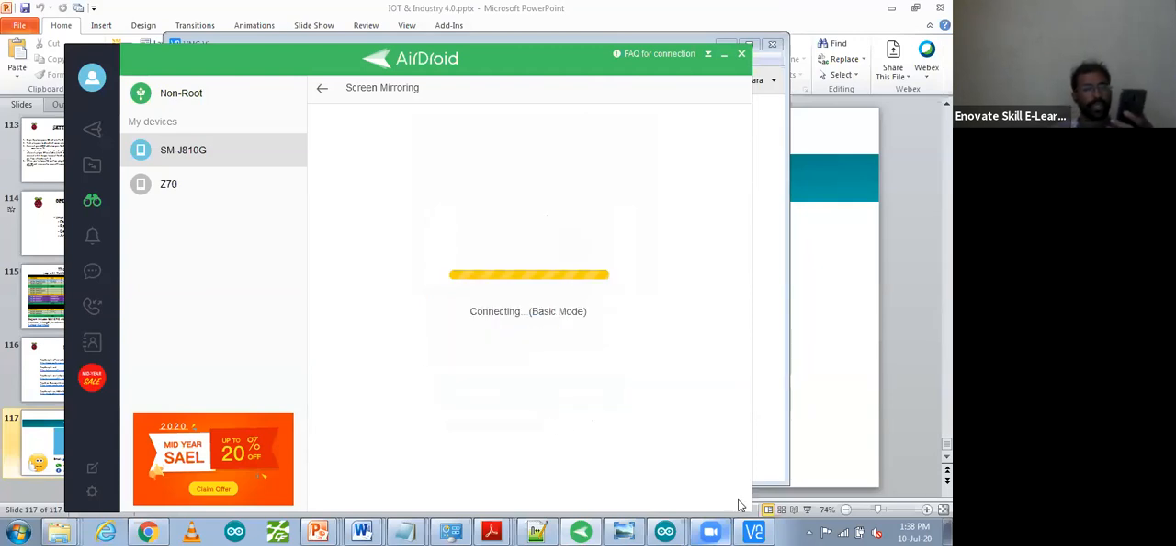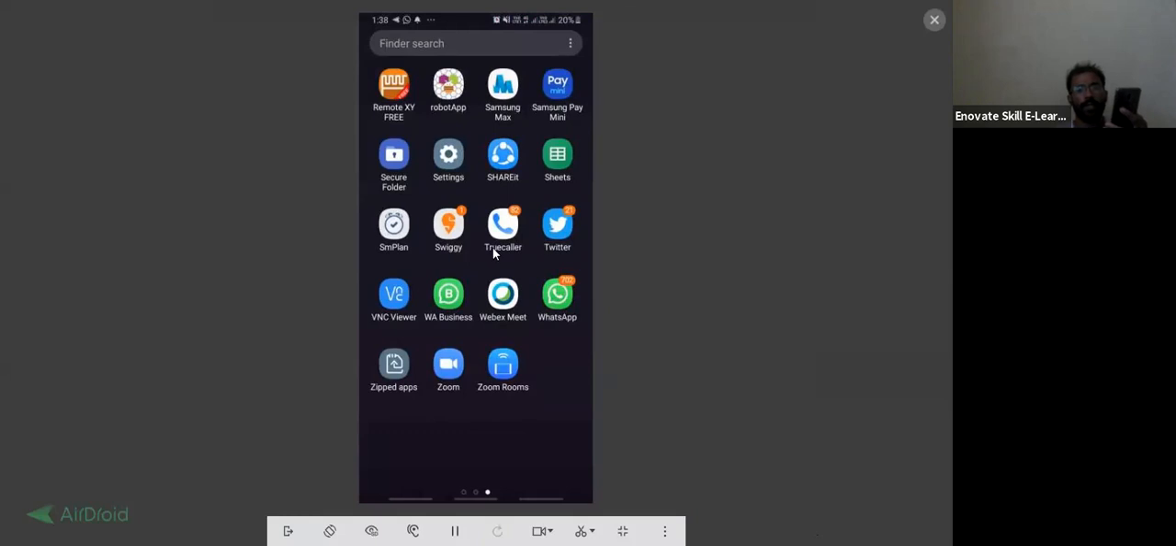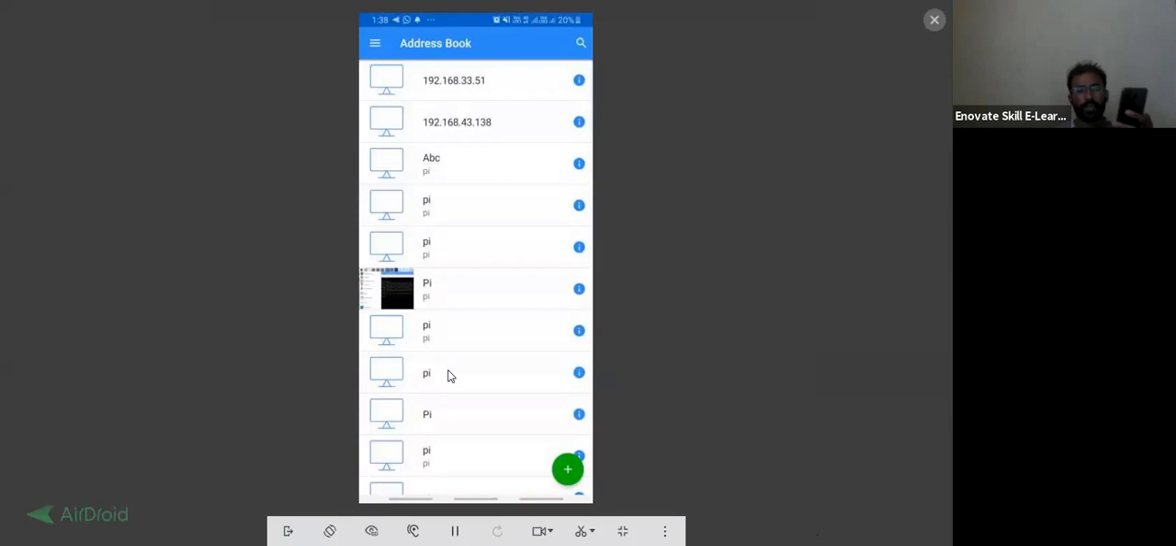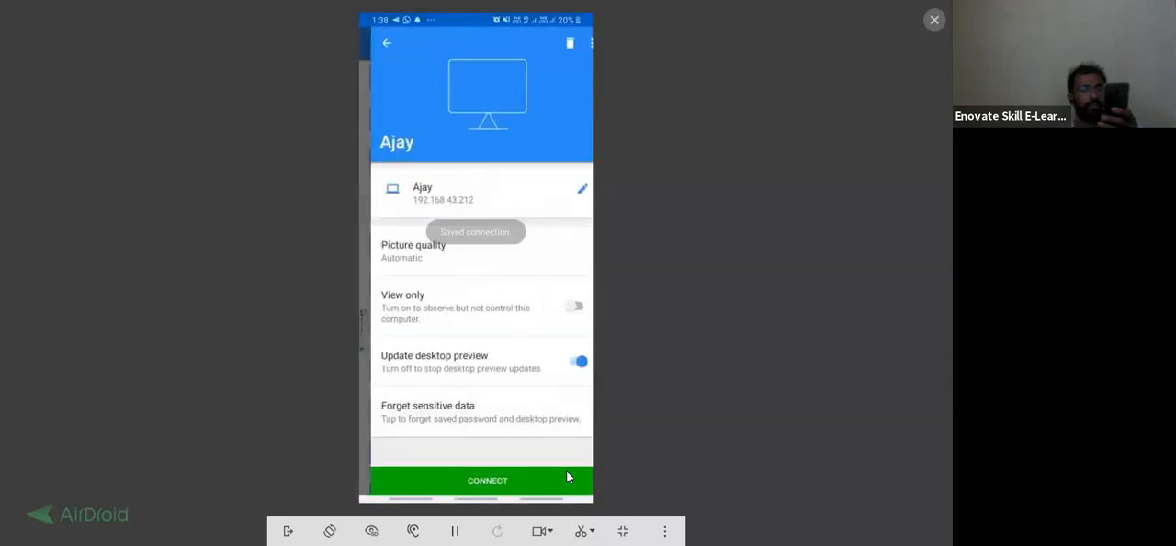I think this one got disconnected. Let me connect it again. Okay, this is your VNC Viewer app. I'm going to share again how you can open it. Install it from the Play Store and open it, and I'm going to control the Raspberry Pi with my mobile phone. Then you have to click on the plus button and add your device. You can type your IP address, 192.168.43.212. Then for the computer name, you can type any name. Create. So I have created it.